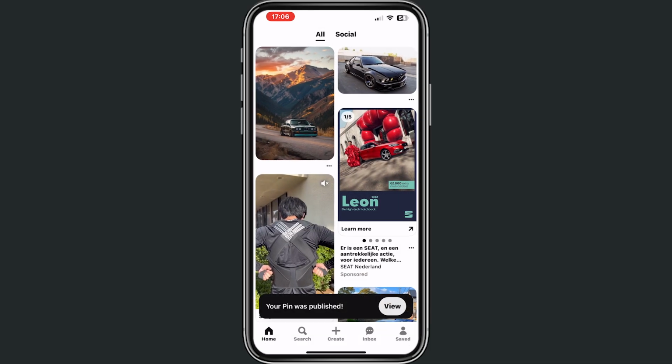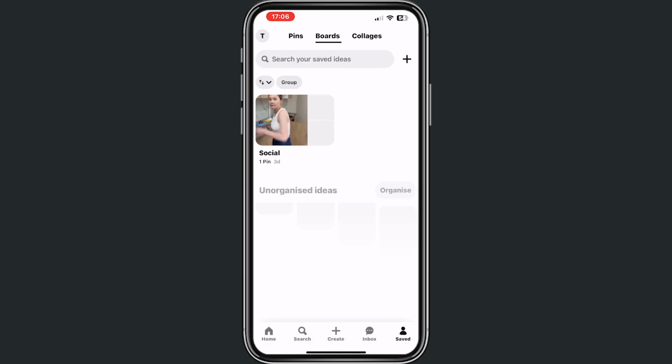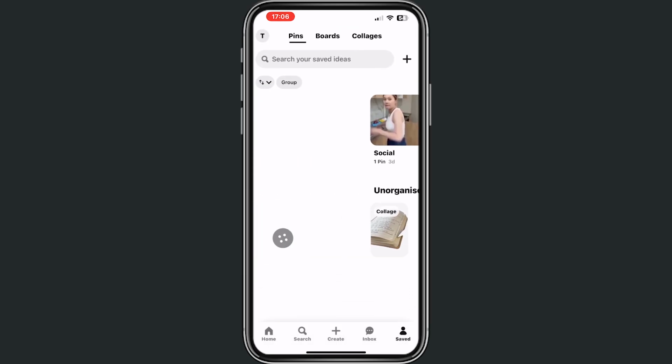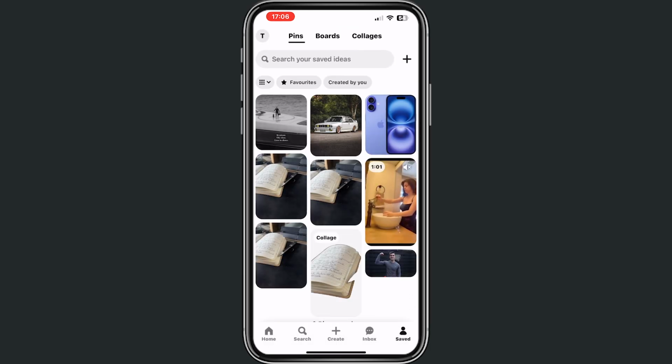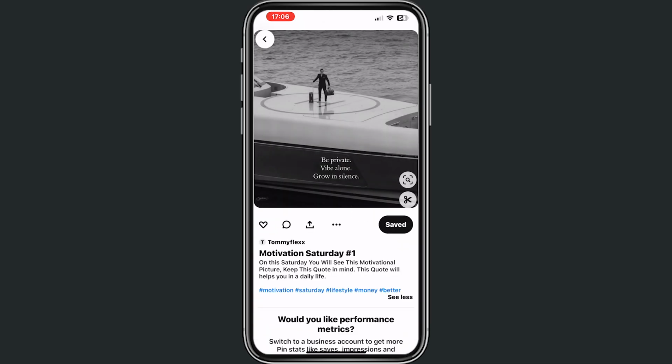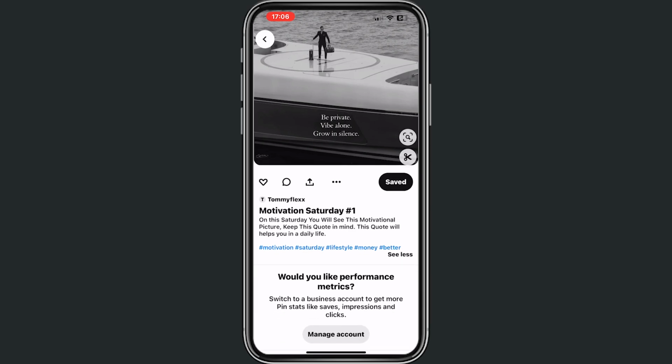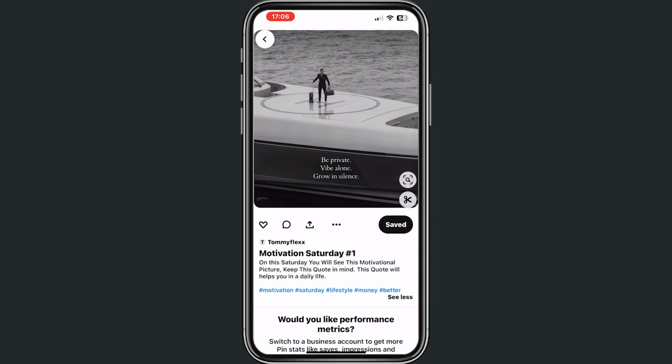Wait a few seconds. And right now, if you go to saved and check our profile on pins like this, we just created a pin with a strong description and a lot of hashtags. And if you wait a few days, you will see that people can find you very easily. So this is the best way how you can get traffic on Pinterest.